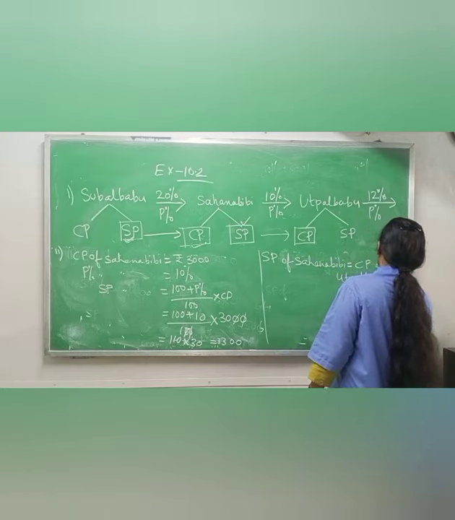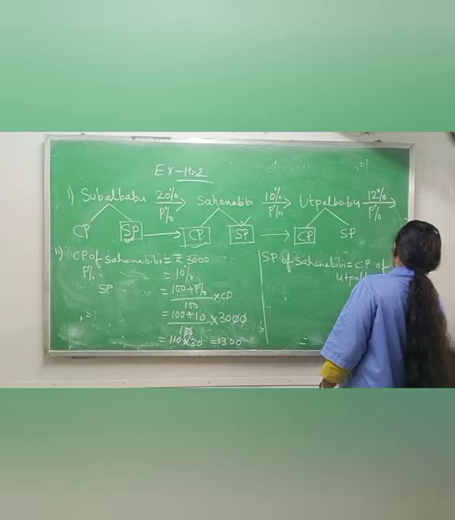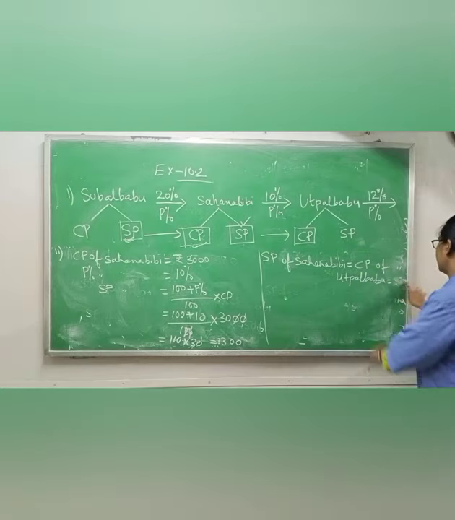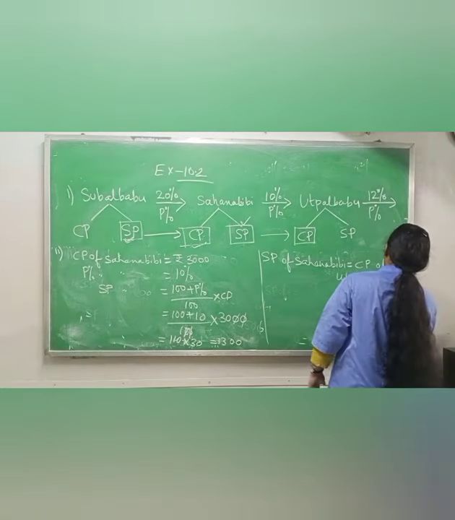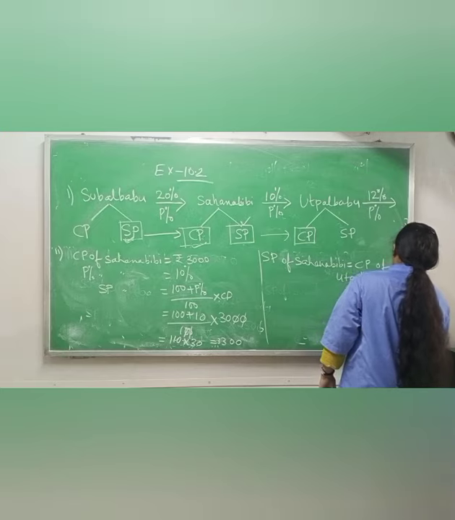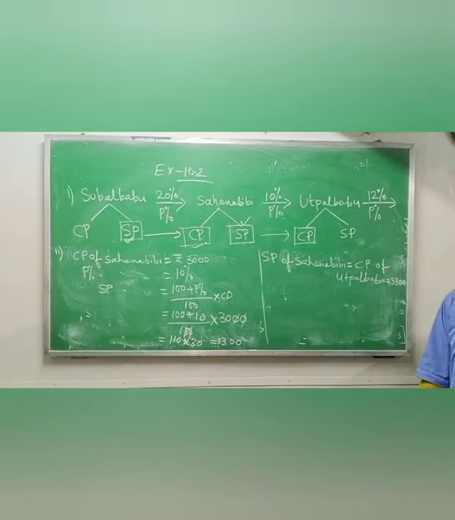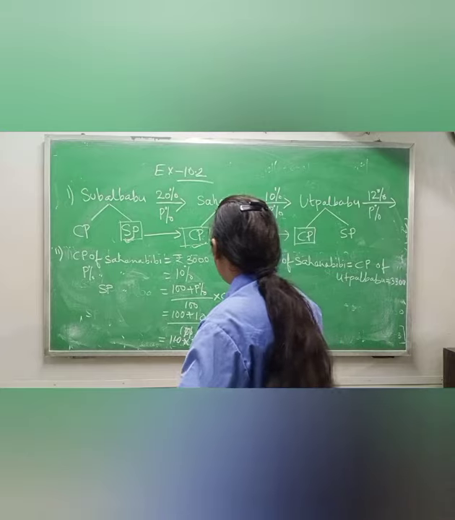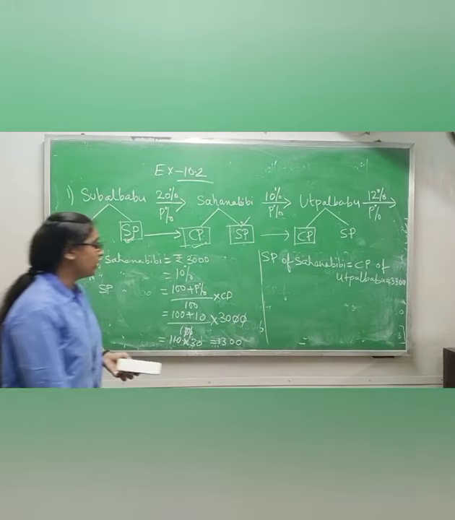Okay, equals to 3,300. So we got cost price of Utpal Babu. Okay, complete this one.